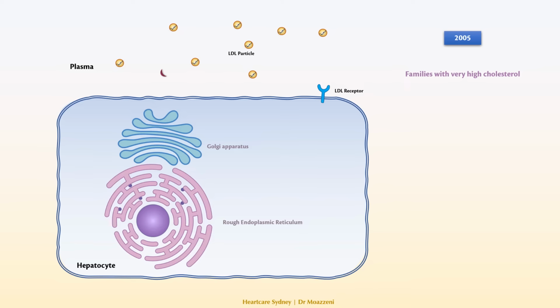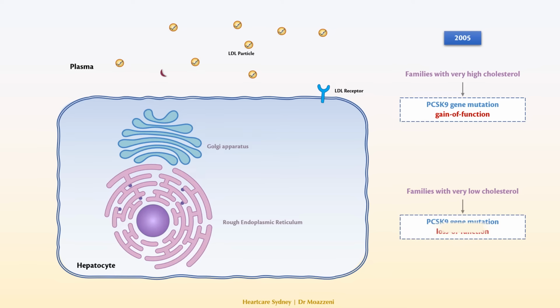The significance of PCSK9 became evident in 2005 when researchers identified families with severe early-onset heart disease with extraordinarily high cholesterol levels. These families had gain-of-function mutations in the PCSK9 gene that intensify the effects of PCSK9. Conversely, some families exhibited exceptionally low cholesterol levels due to loss-of-function mutations in their PCSK9 genes. These pivotal discoveries highlighted PCSK9 as a promising therapeutic target.